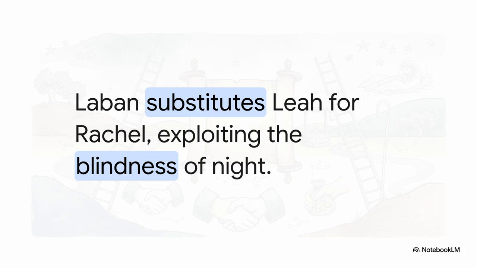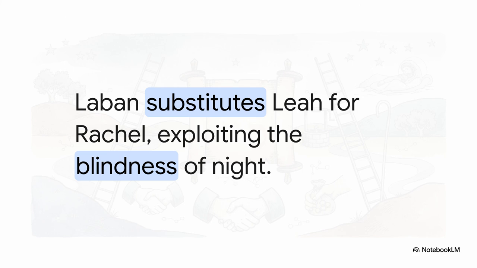Jacob arrives in exile in Padan Aram, and man, the great deceiver is about to face a very harsh dose of karmic justice. Jacob falls deeply in love with his uncle Laban's younger daughter Rachel, and he actually works 7 long years to marry her. But on the wedding night, in the pitch dark of the tent, Laban secretly substitutes his older daughter Leah instead of Rachel. The dramatic irony here is just absolutely staggering.